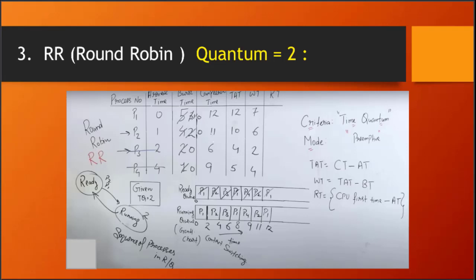Now looking at round robin, it is a preemptive algorithm in which we also have a quantum time. Quantum means the time after which a process leaves its execution and goes back to the ready queue.